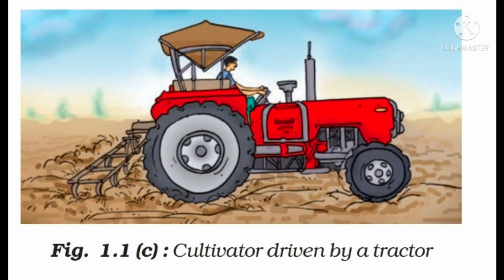The last one is the cultivator driven by a tractor. Those were the ancient methods, but nowadays the modern method is the cultivator driven by a tractor. For plowing nowadays this cultivator is used, because the use of a cultivator saves labor and time. Only one man can do it.